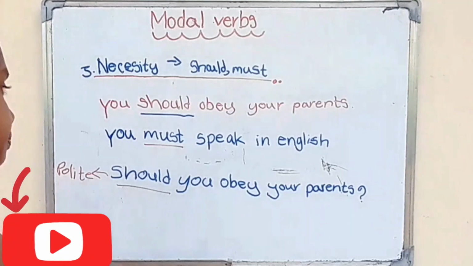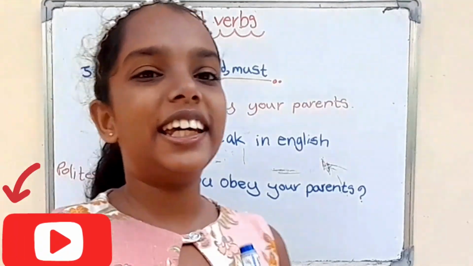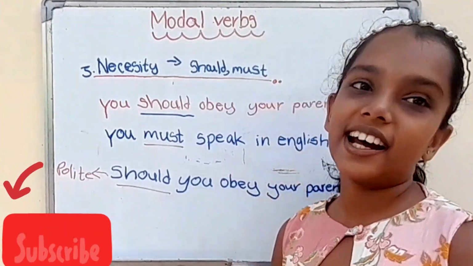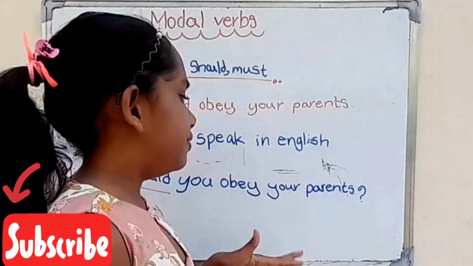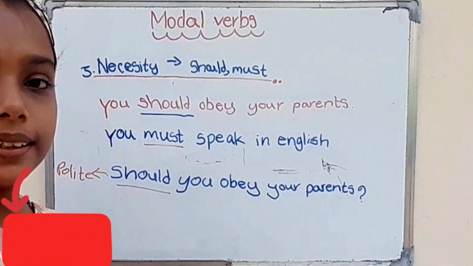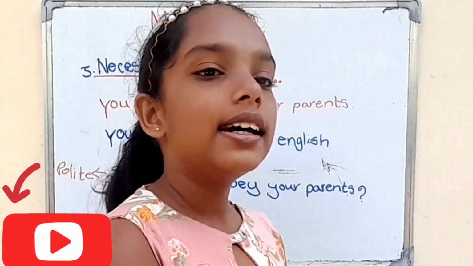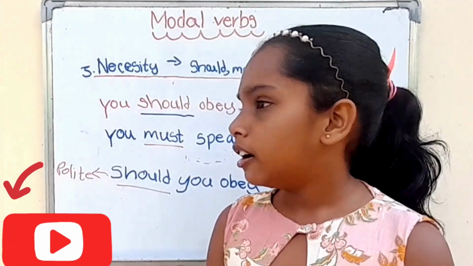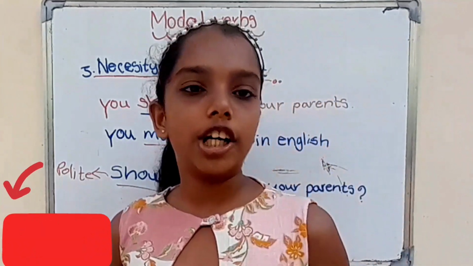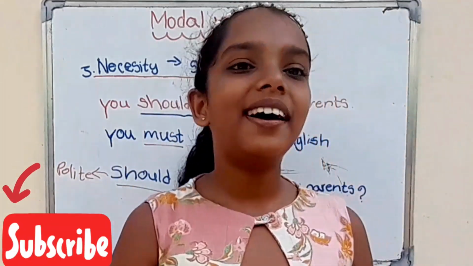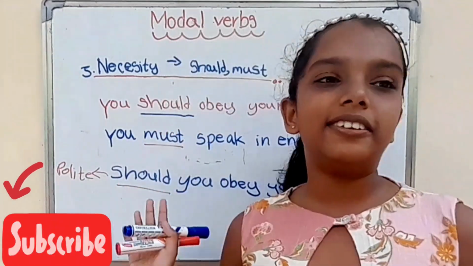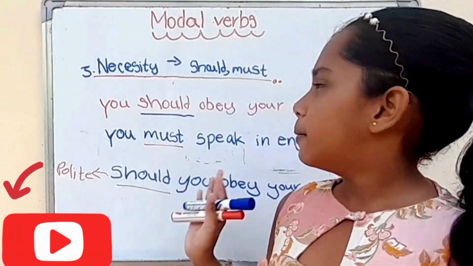Okay. Now I think you can get knowledge about these three categories of modal verbs. Okay. There are three categories. What are they? Yes, possibility, ability, and necessity. And we can make questions using these three categories very politely. Okay, I think now you can get knowledge about modal verbs,